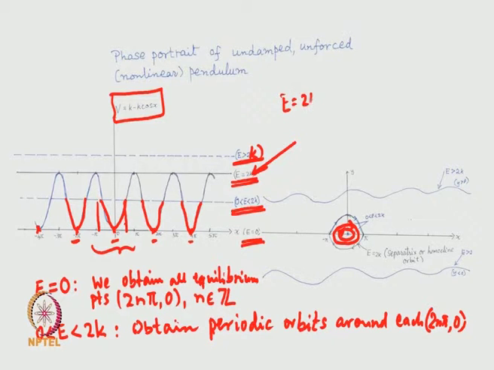And next, when you go to the energy level E equal to 2k, here we do not have any restriction on x.